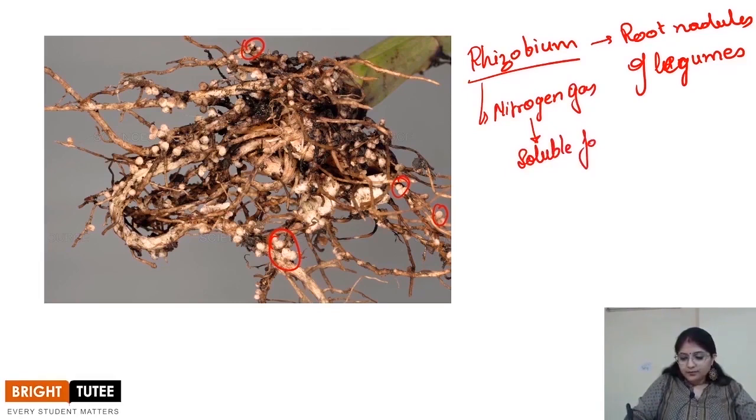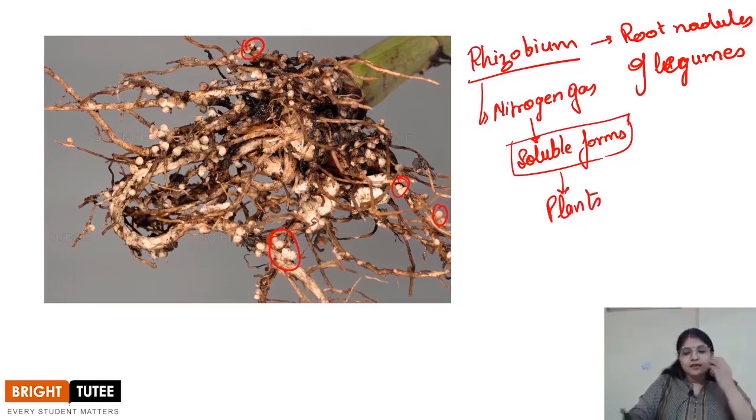That means these soluble forms will be utilized by the plants. Now if you see, we can see that the rhizobium, which is present in the root nodules, provides this plant with the nitrogen, right? And what does the plant provide the rhizobium? Rhizobium, although it can fix nitrogen, cannot make its own food.